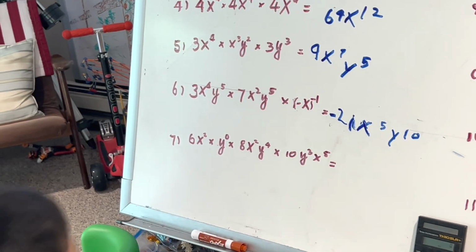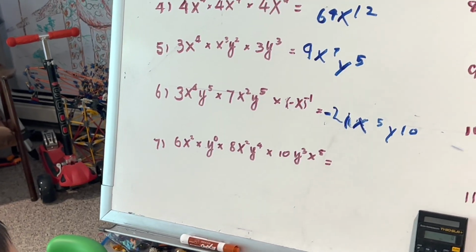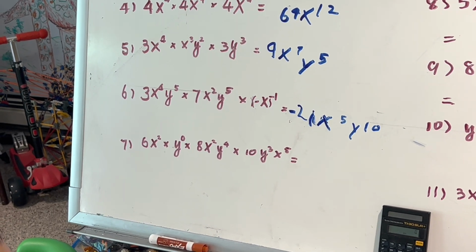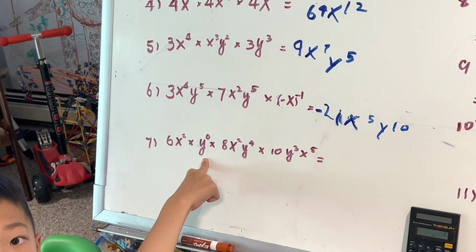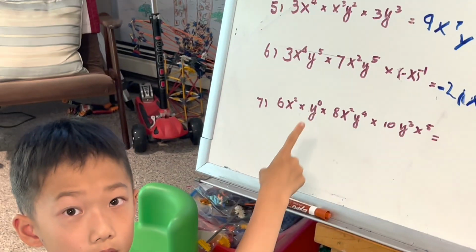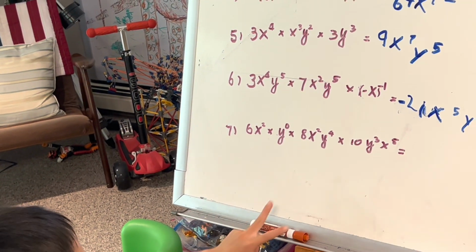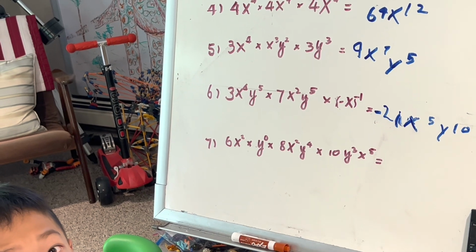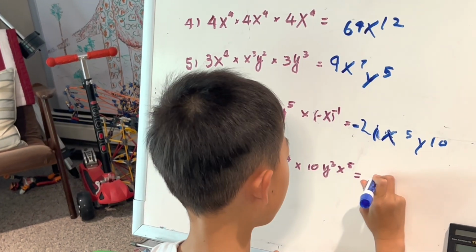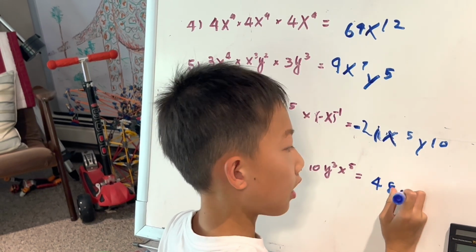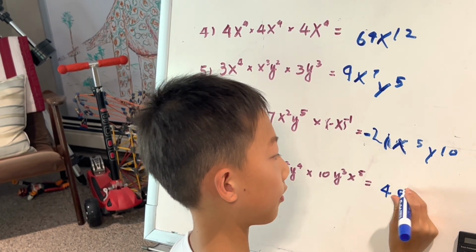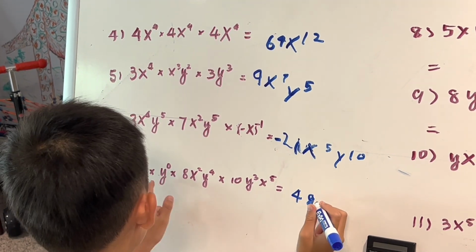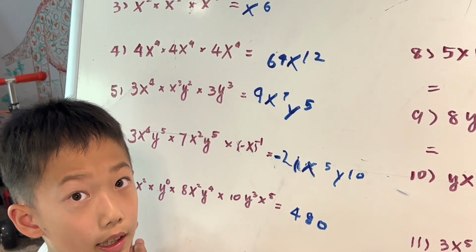Now 6x squared times y to the power of 0 times 8x squared y to the power of 4 times 10 y cubed x to the power of 5. So y to the power of 0 equals 1. And then I have to do the numbers. 6 times 10 equals 60. 6 times 8 is 48. So 480. I'm leaving some space for a negative sign just in case I get one. And that's 1, so times 1 is just that. So I don't write anything for the y.